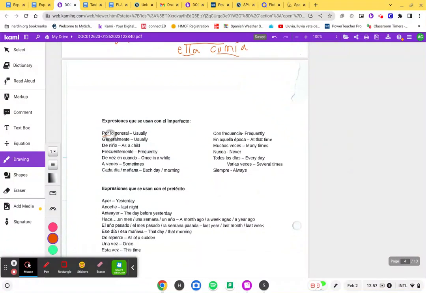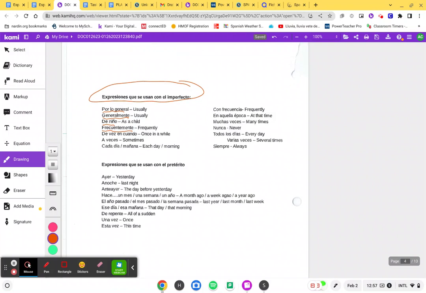So then you're going to see all of these words. So we have por lo general. You're going to need these for your homework assignment for tonight. Generalmente, de niño, as a child, frecuentemente. So these are all words that use the imperfecto because they indicate that it was a repetition or things that happened over time or repeatedly. De vez en cuando, once in a while. A veces, sometimes. Cada día or cada mañana. Con frecuencia, that's a trigger word, like muchas veces or en aquella época, muchas veces, nunca, todos los días.